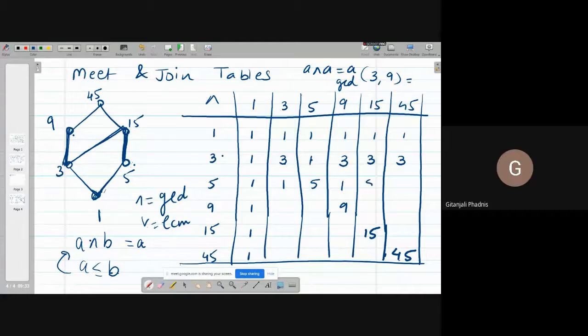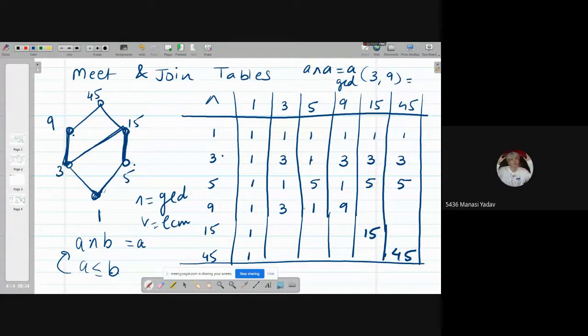Now 5 meet 15 is 5. Correct. 5 meet 45 is 5 again. Wherever 5 divides that number, 5 divides 5, so meet is 5. 5 divides 15, so GCD is 5. And 5 divides 45, GCD is 5. Now 9 and 3, we have already seen it is 3. 9 and 5, it is 1.